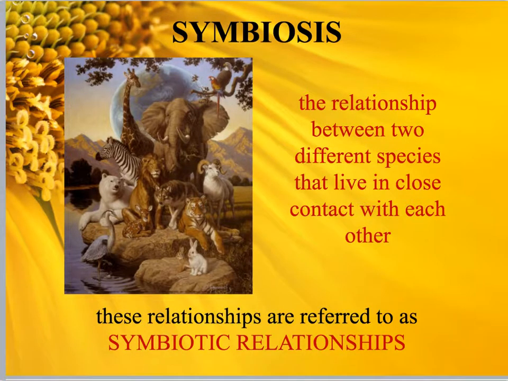A third type of interaction is called symbiotic relationships. These are relationships in which 2 different species that live close to each other are going to have some kind of relationship. These relationships are called symbiotic relationships. This is outlined on page 1 of your notes on the right-hand side. In more detail, flip your packet to page 2 to the chart.